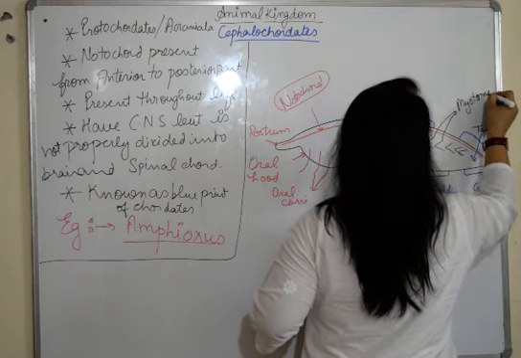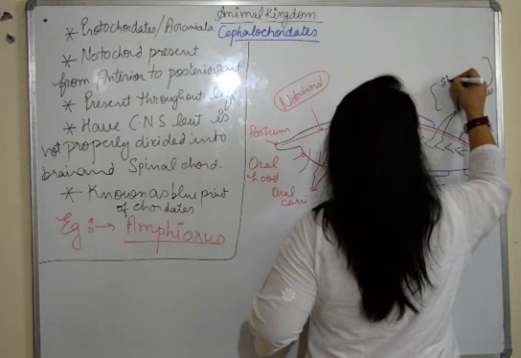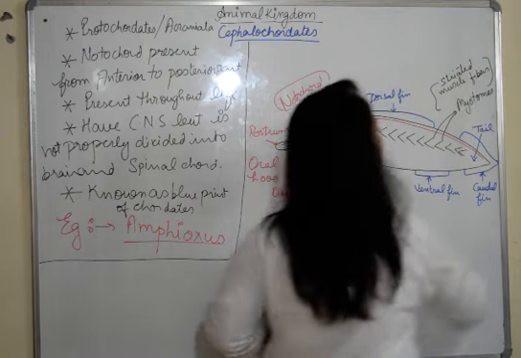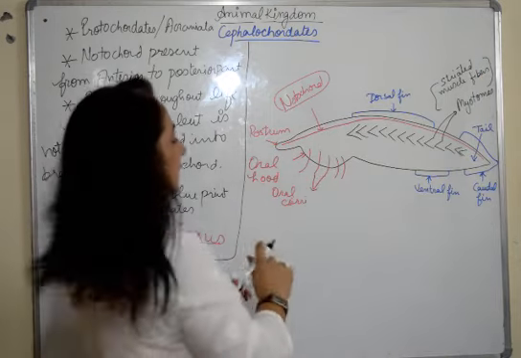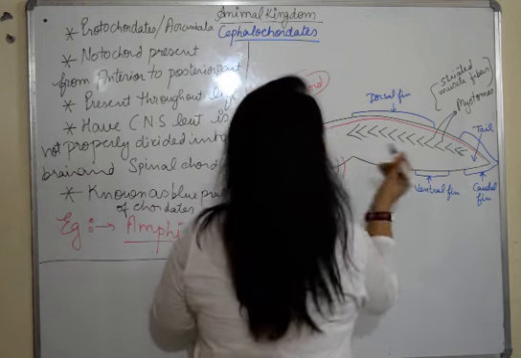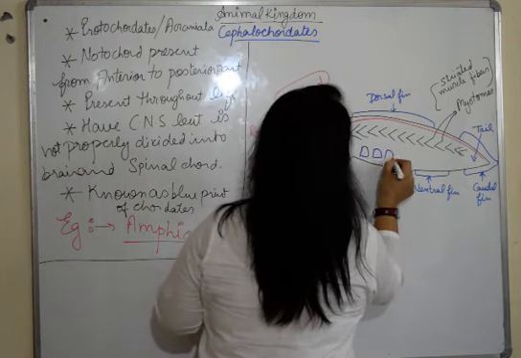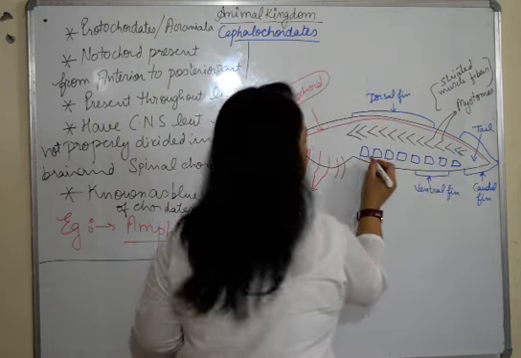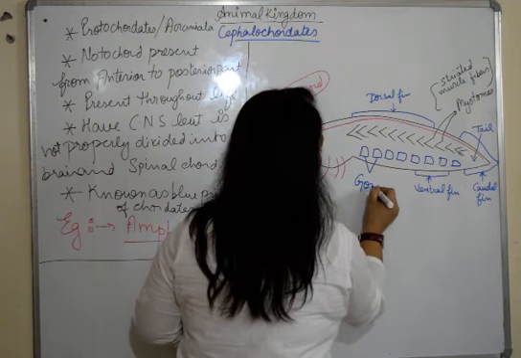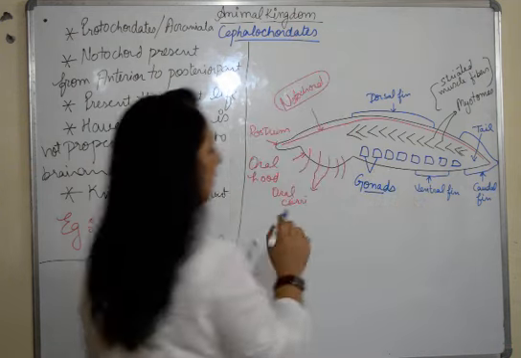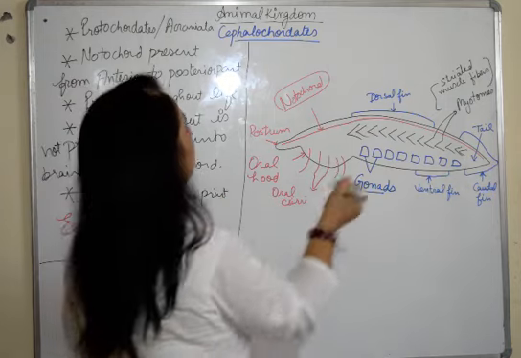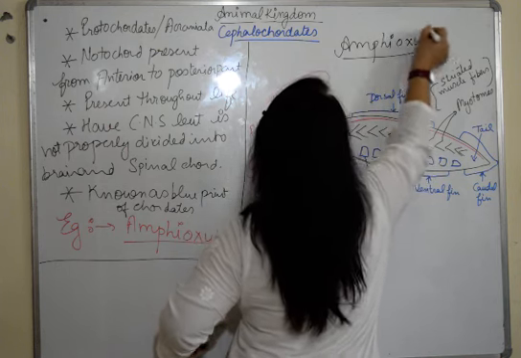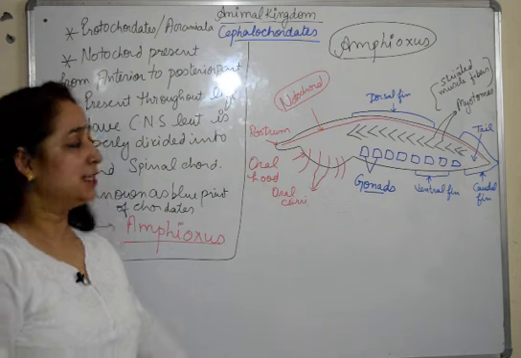They provide a kind of endoskeleton, and plus they have 26 pairs of gonads present here. These are the gonads, present in pairs. So this is amphioxus, the structure of an amphioxus, and these are the features.